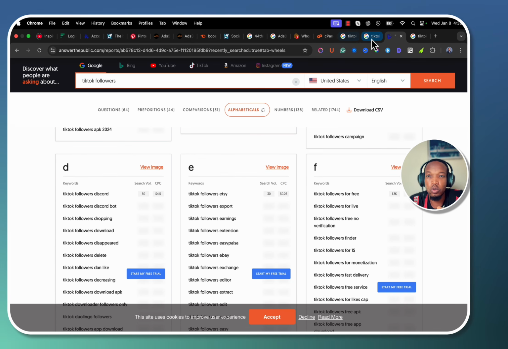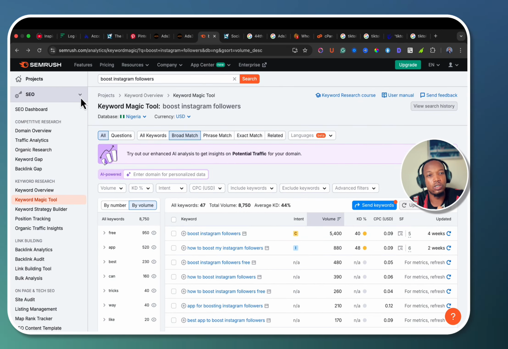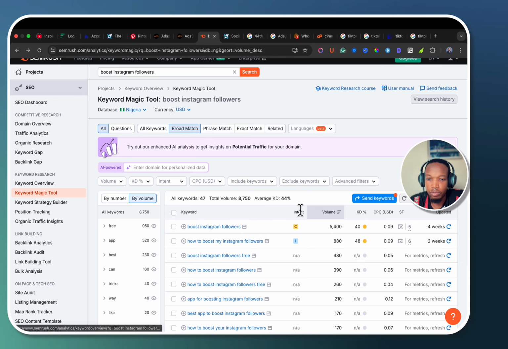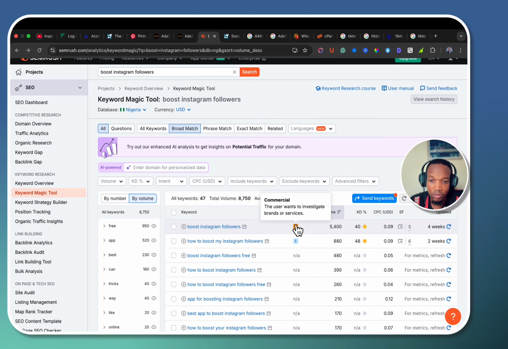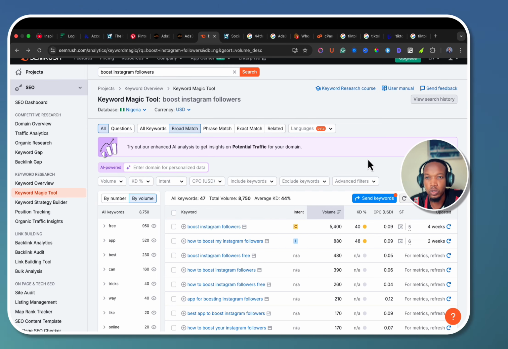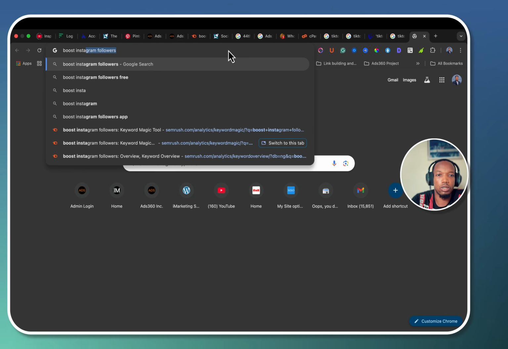Then another thing I always do, where is my SEMrush? So I use SEMrush here. Alright, so this is Nigeria. This keyword magic tool shows boost Instagram followers. So this is for Instagram as well. If you see this, boost Instagram followers is a commercial keyword intent. People want to investigate the service of a brand. People want to know how to boost Instagram followers. So let me search boost Instagram followers here.